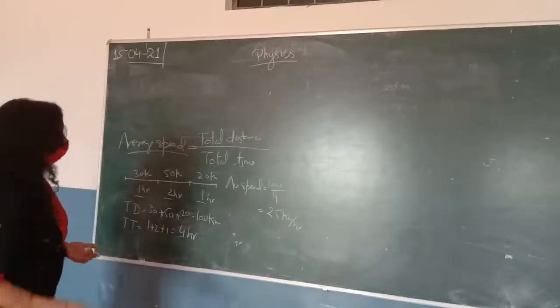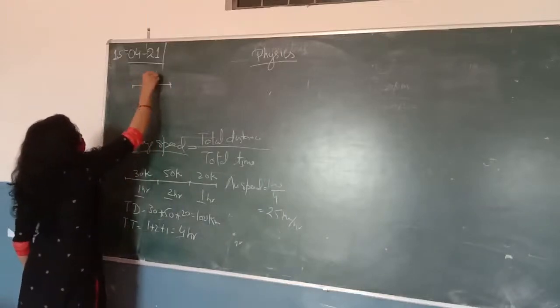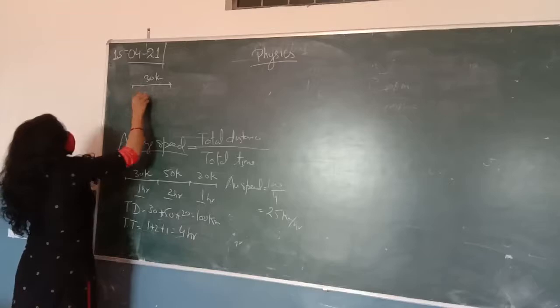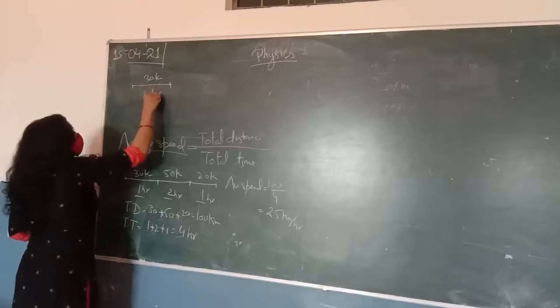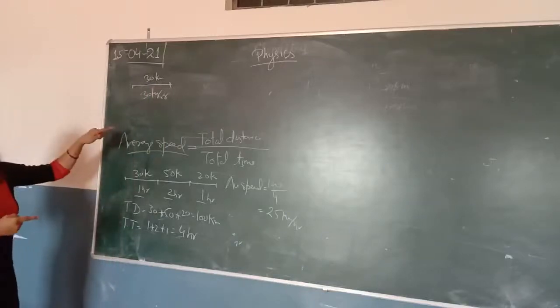Suppose I explain you that you cover 30 km with a speed of 30 km per hour. Okay? This is the example. You cover 30 km with a speed of 30 km per hour.